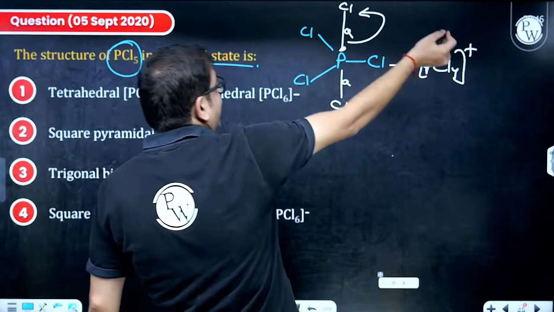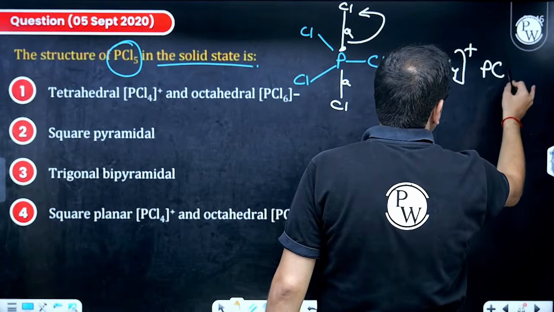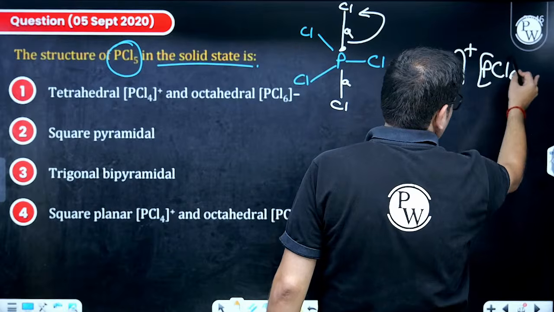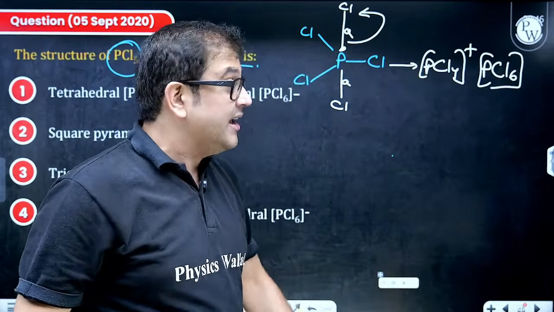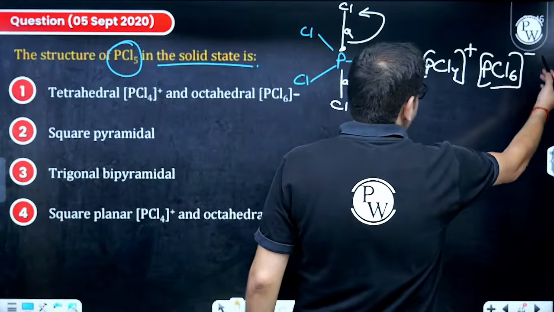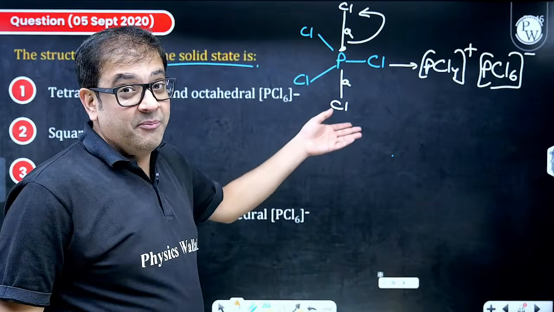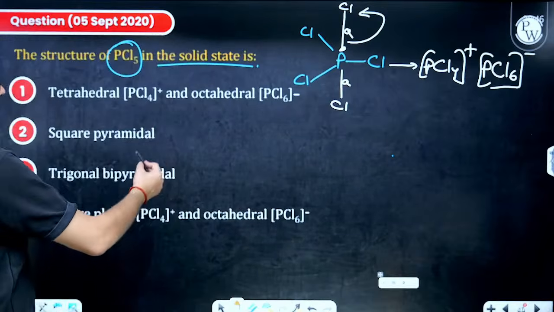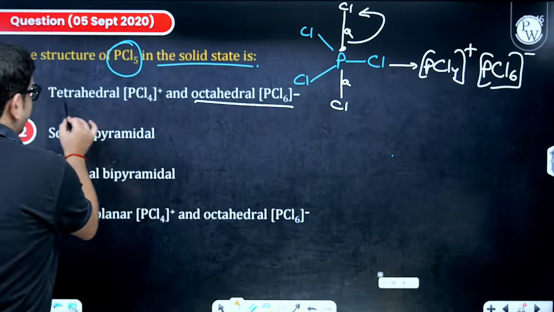And this Cl minus ion goes to another PCl5 molecule and adds on, because it has empty orbitals where it can expand its octet. So it will become PCl6 minus. That means bond pairs are 6, so it makes an octahedral anion and a tetrahedral cation.